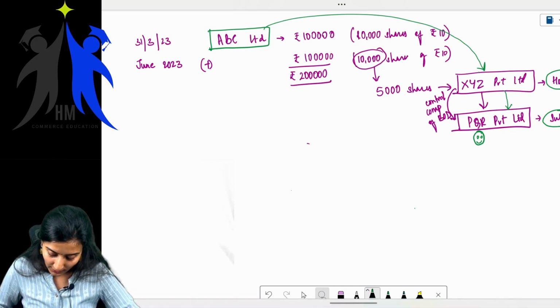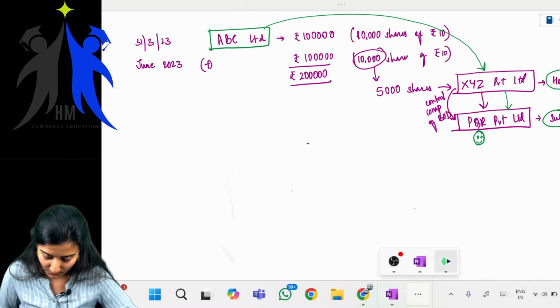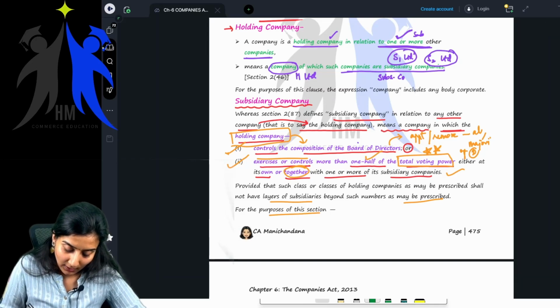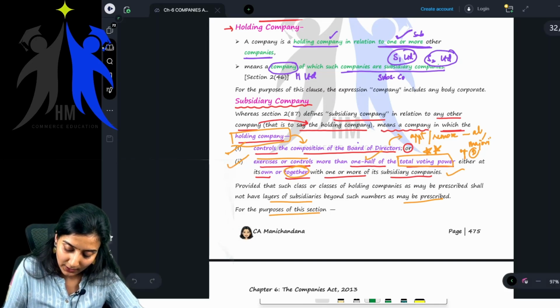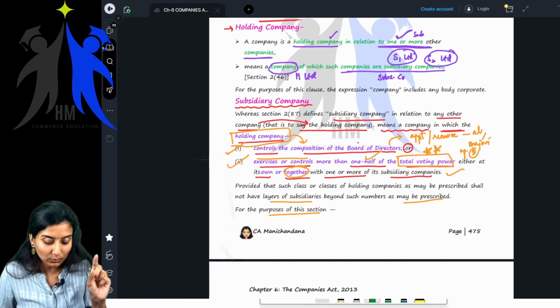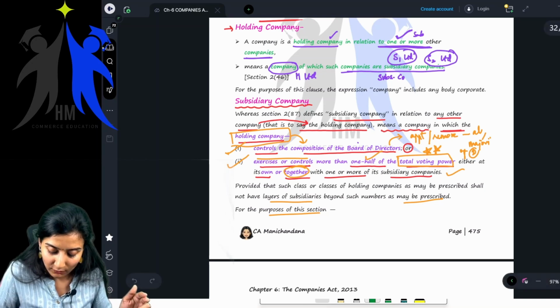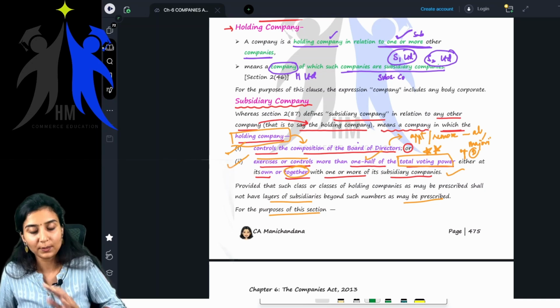Before going to that, let's read what a holding and a subsidiary company is. A subsidiary company in relation to any other company means a company in which the holding company controls the composition of board of directors or exercises or controls more than 1/2 of the total voting power, either at its own or together with one or more of its subsidiary companies.